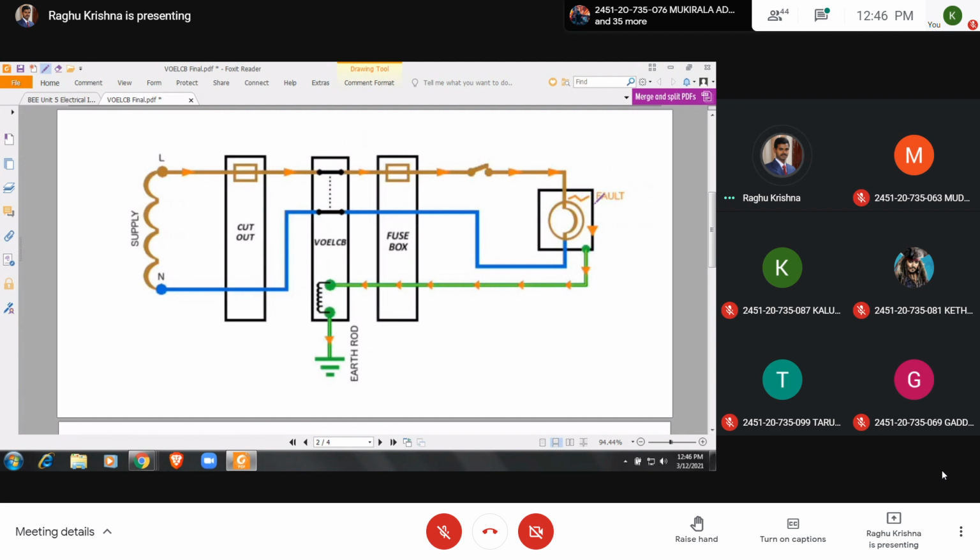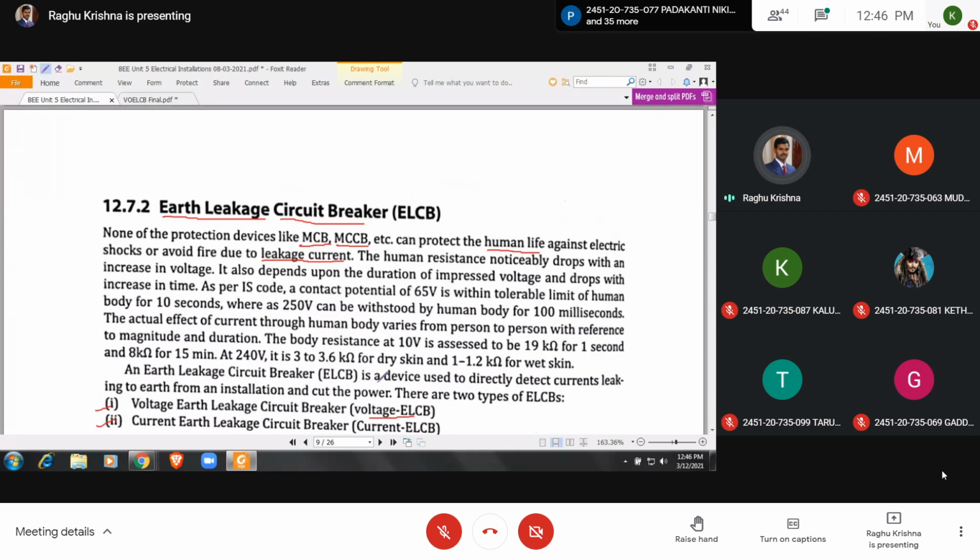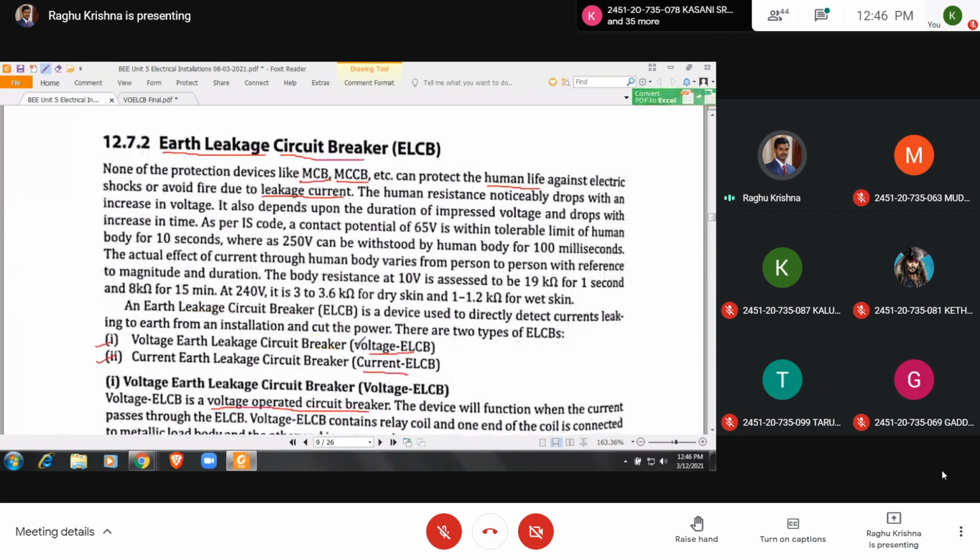Here we have two types of earth leakage circuit breakers. The first one is the voltage operated earth leakage circuit breaker.